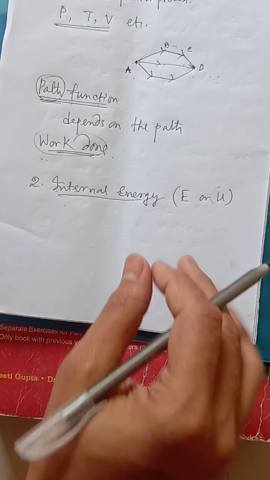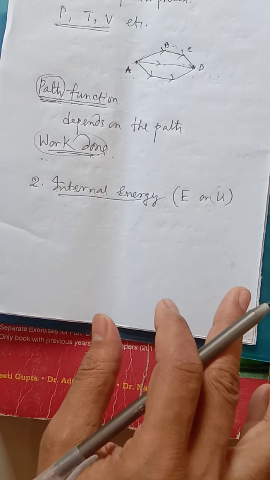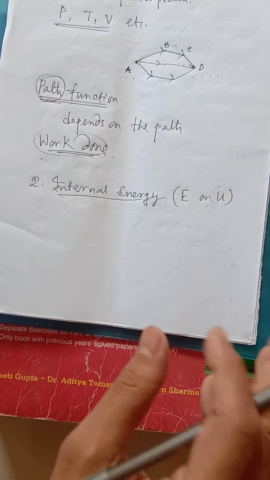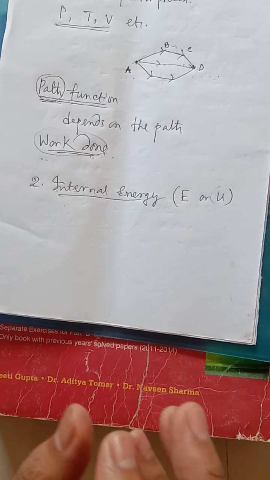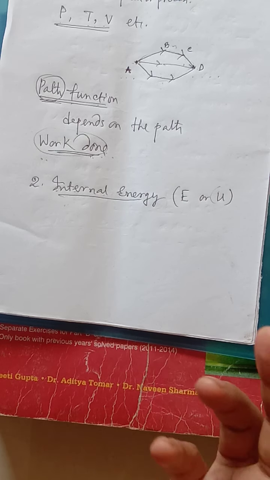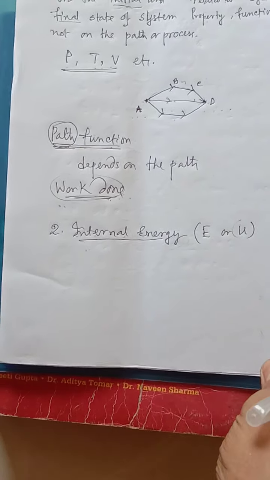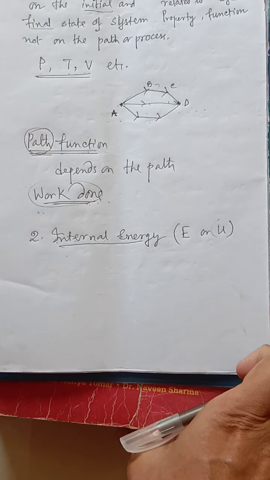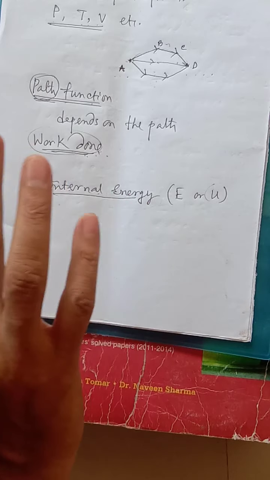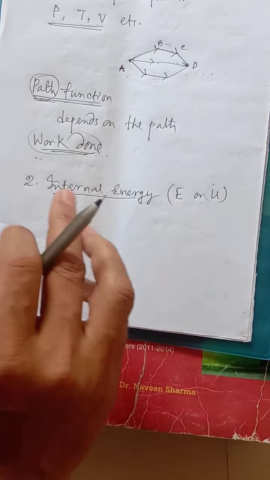Again I am repeating that whatever the type of energy present inside a system is called the internal energy. একটা সিস্টেমের মধ্যে যে কোনো রকম শক্তি, যেসব শক্তি নিহিত থাকে, সেই সমস্ত শক্তিকেই বলা হয় ইন্টারনাল এনার্জি। That means whatever the different type of energy present inside a system is called the internal energy.